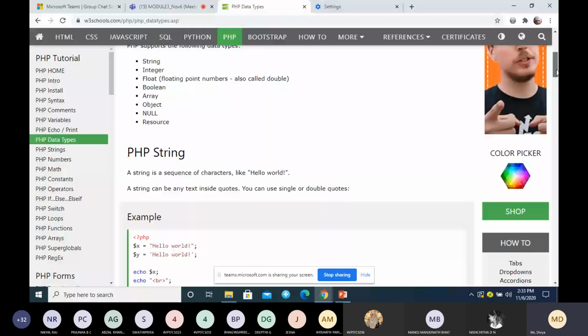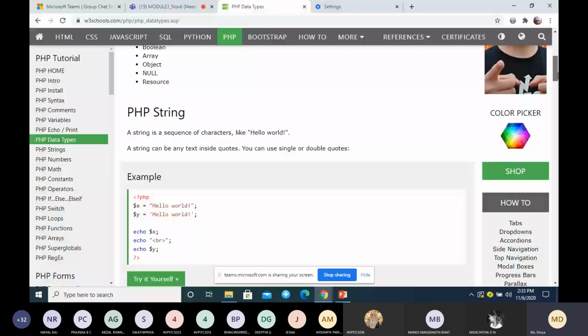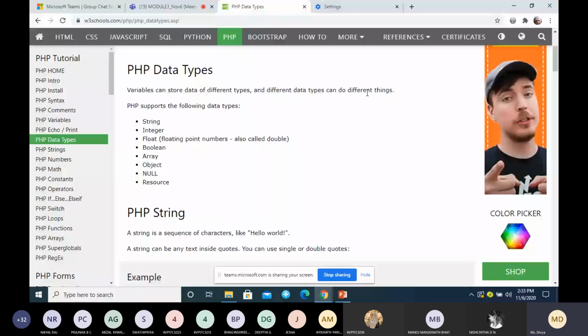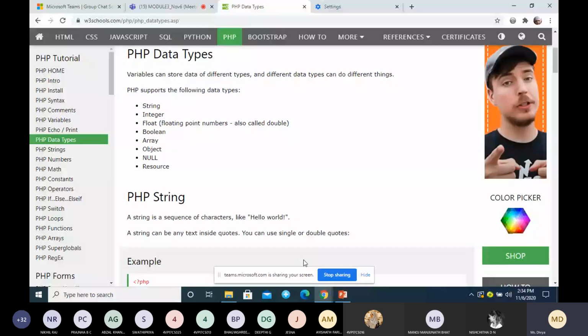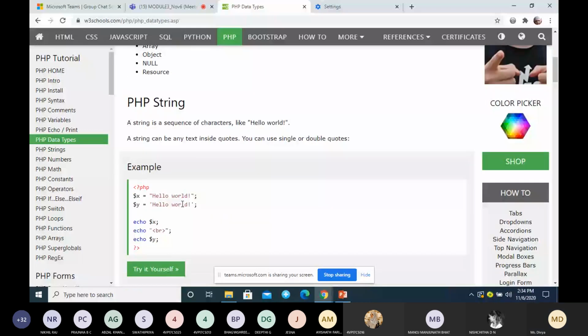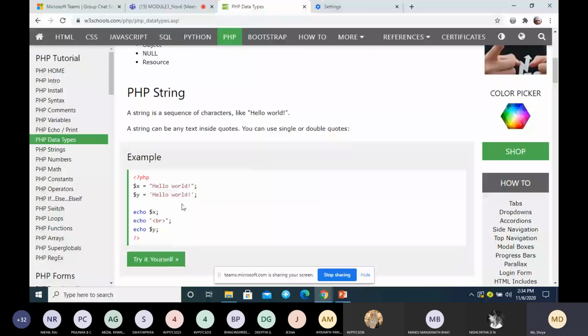The variable can store data of different types, and different data types can do different things. You can declare a variable, and you can have string, integer, floating, boolean, and all. You can see here, this is string. This is some integer value.